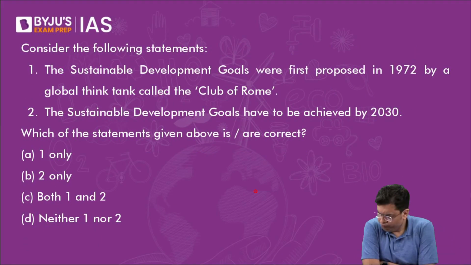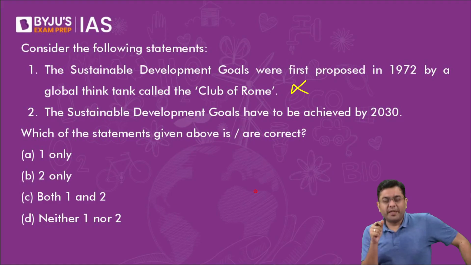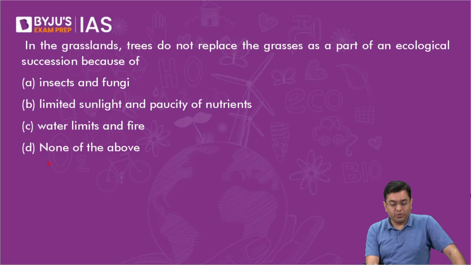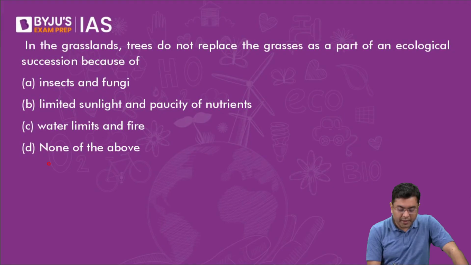Development goals were initially proposed in Rio Plus 20, but then after that, the finalization of the SDG happened in 2015, and SDGs have to be achieved by 2030. So the correct answer in this case will be 2 only. In the grasslands, forming of the above.